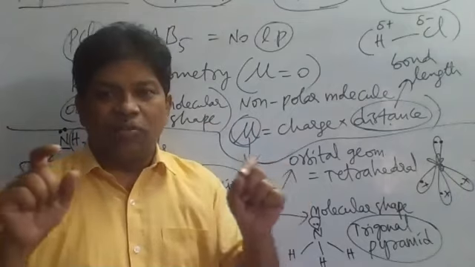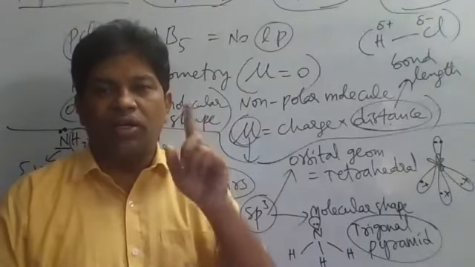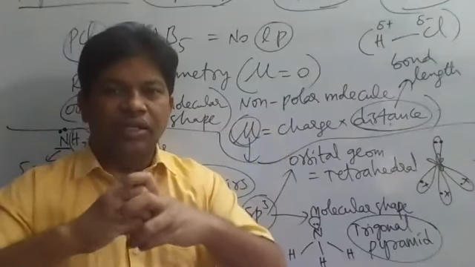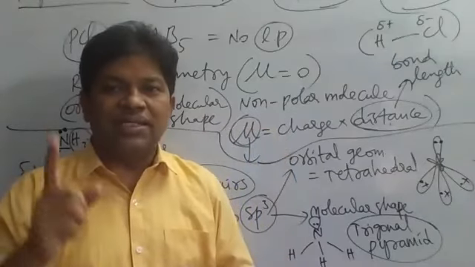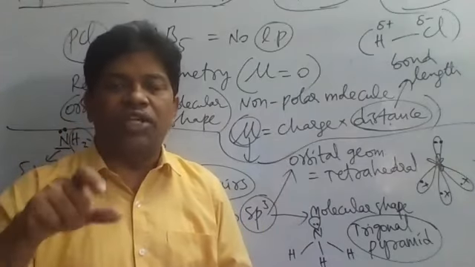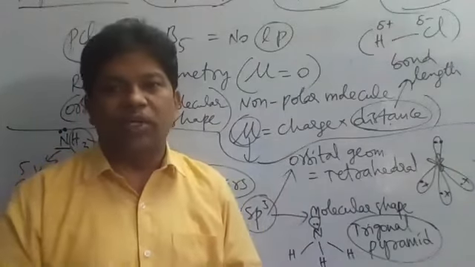Linear combination of atomic orbitals is one concept, LCAO. In molecular orbital theory, the atomic orbitals will be combining with each other by which method? The LCAO method. LCAO stands for linear combination of atomic orbitals.